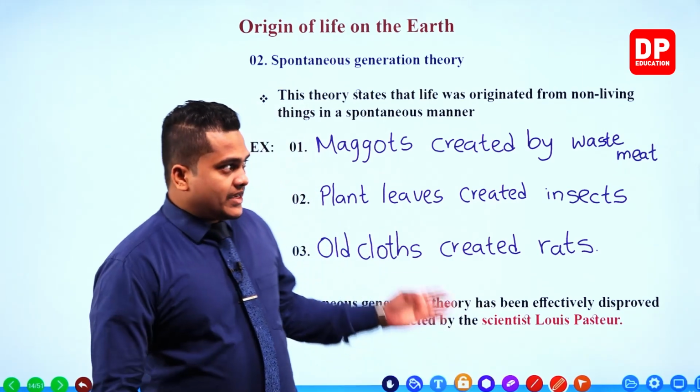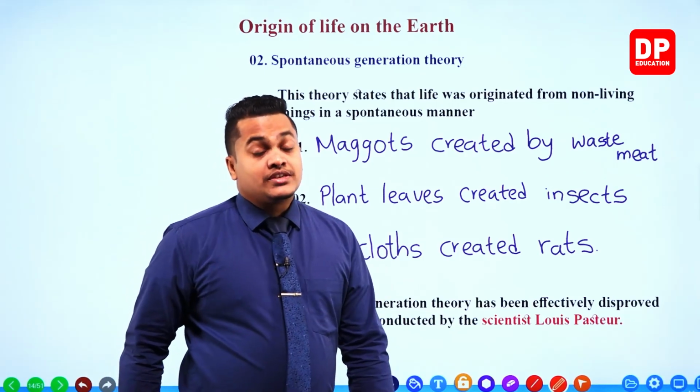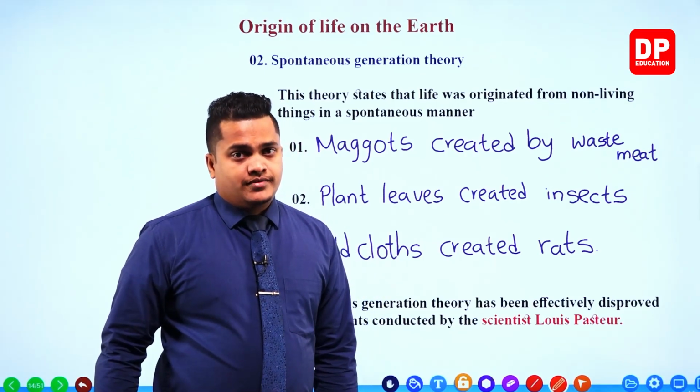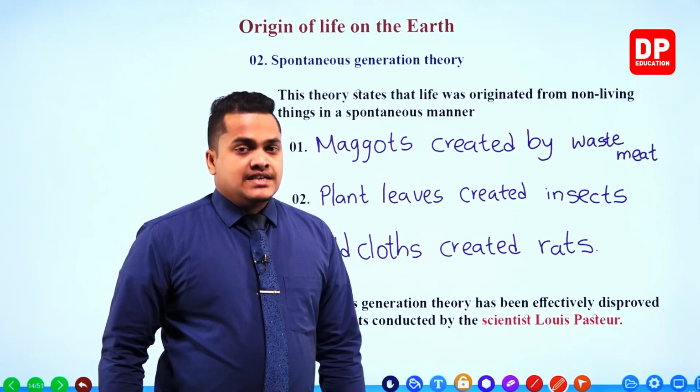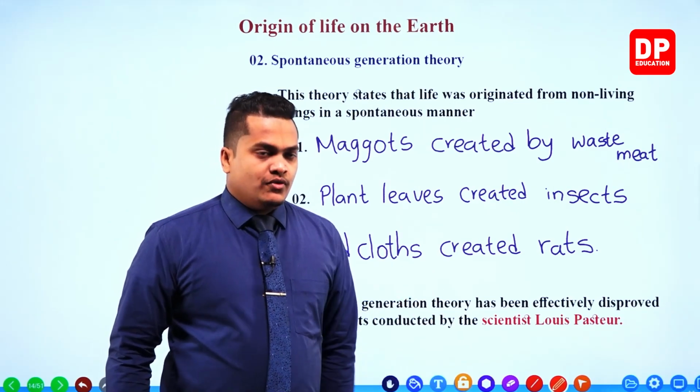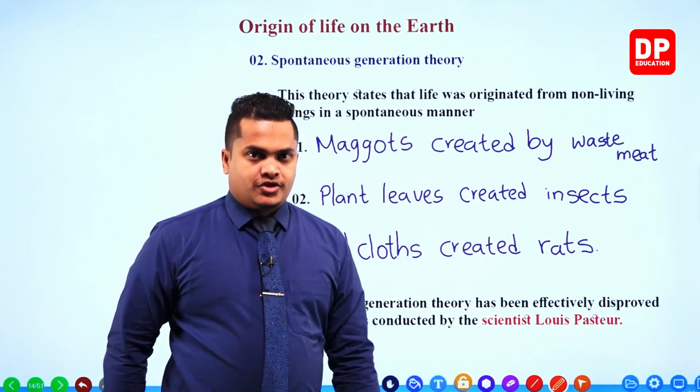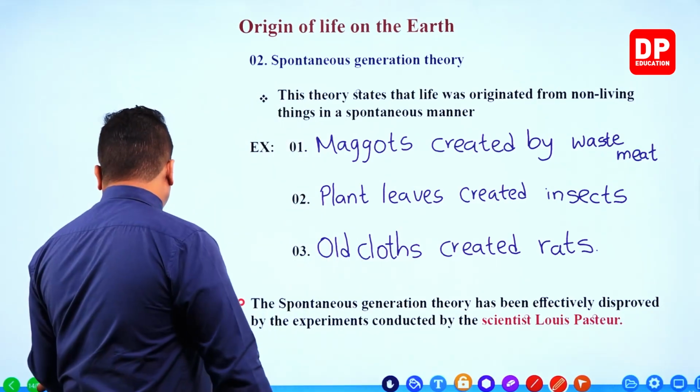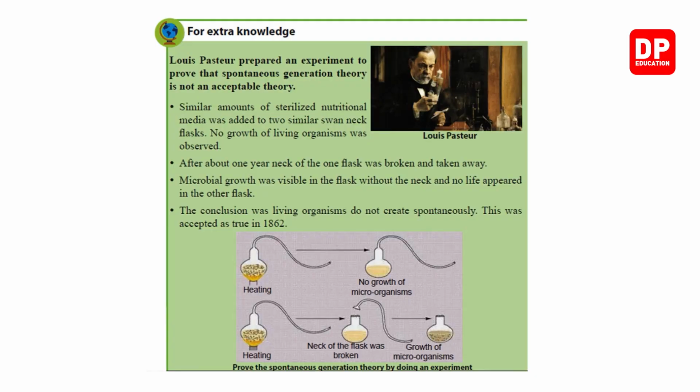For example, these things. So this is spontaneous generation, which was disproved by the scientist Louis Pasteur. For your extra knowledge, a special slide is given here with a figure. So this is the scientist Louis Pasteur, and this was the experiment conducted by Louis Pasteur.